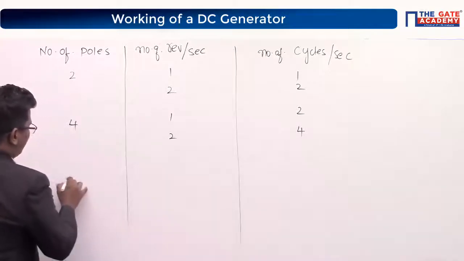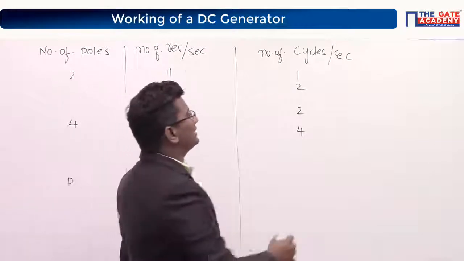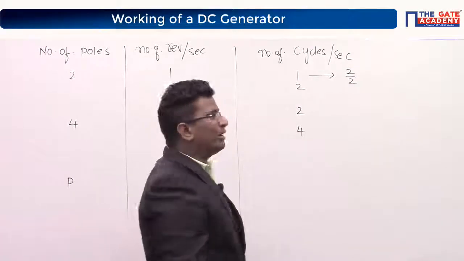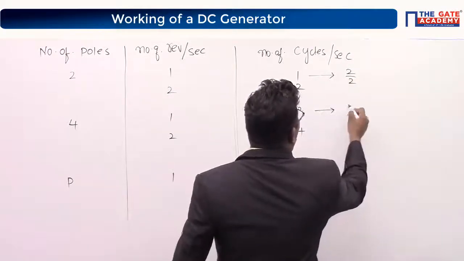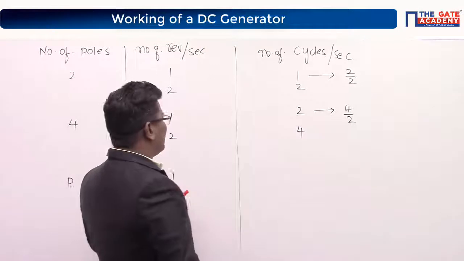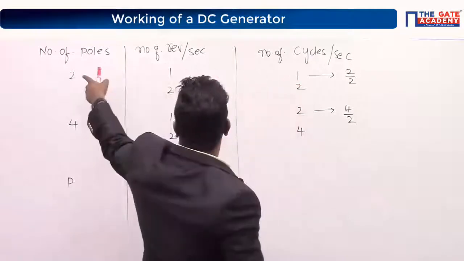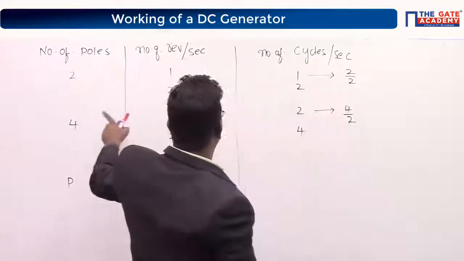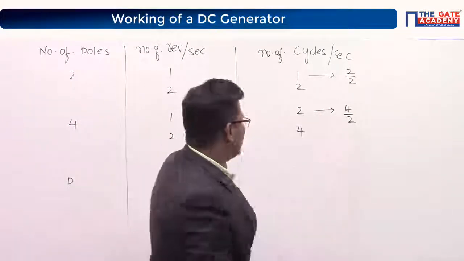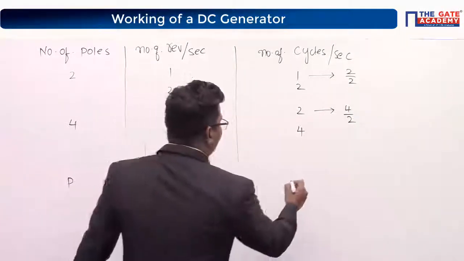Correct? Suppose if you have P poles, if you do 1 revolution, let's see. Can I write this 1 as 2 by 2? Can I write this 2 as 4 by 2? Similarly, for 1 revolution I have 1 cycle, but 2 poles. So 2 by 2. For the same 1 revolution, I got 2 cycles, so 4 poles. So 4 by 2. Suppose if I have P poles, tell me how many cycles per second I will get? Very good. P by 2.